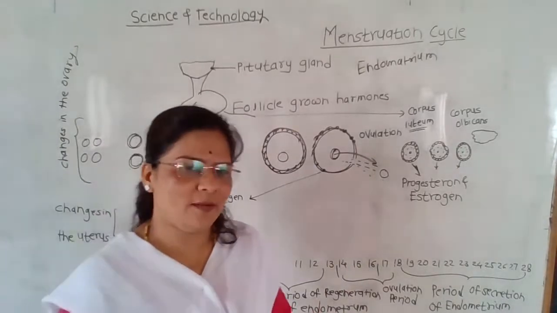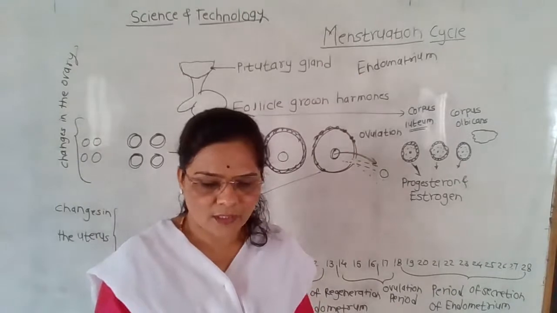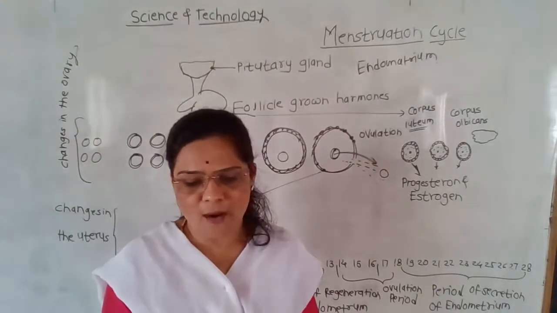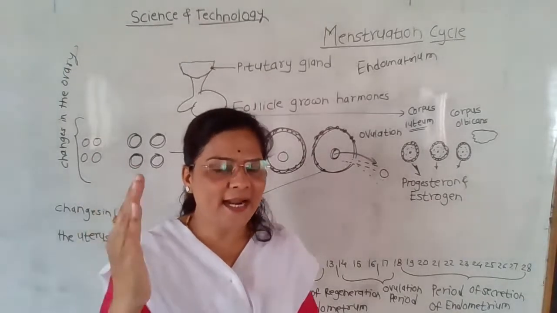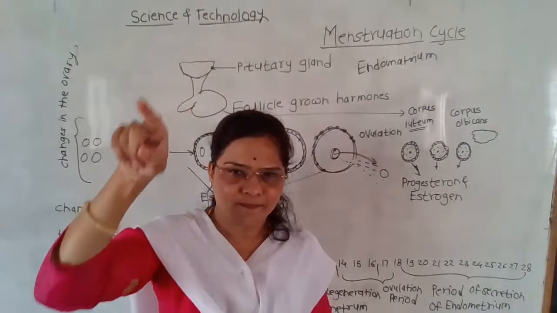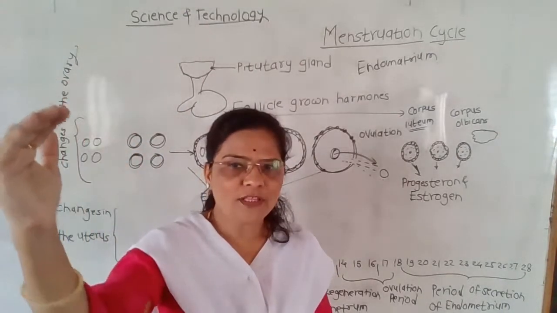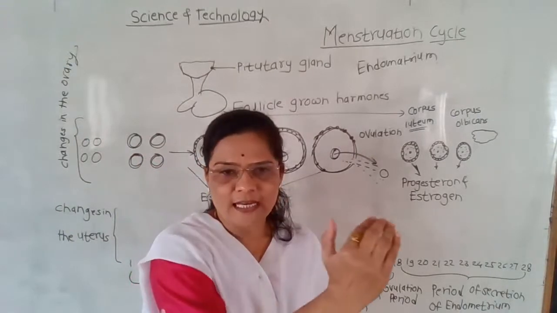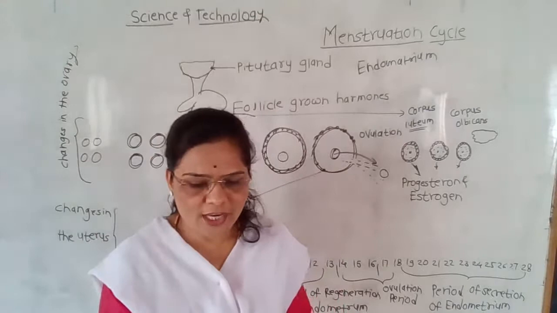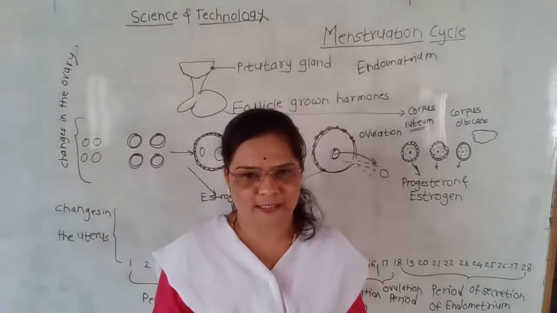This endometrium is discarded and that is called menstruation. The unfertilized ovum is also discarded through the vagina along with the endometrial lining and the bleeding, and that we call menstruation. Bleeding continues for approximately 5 days.